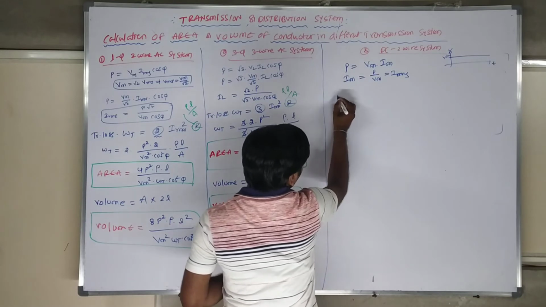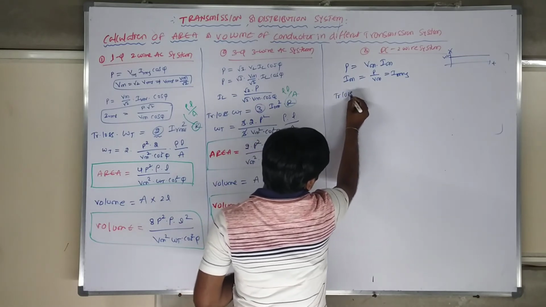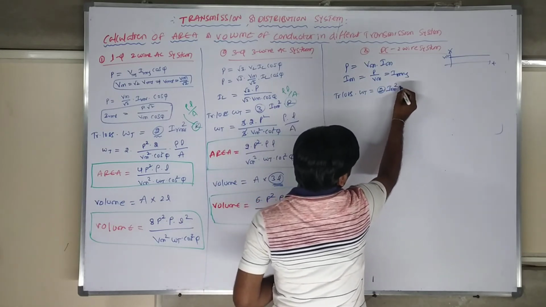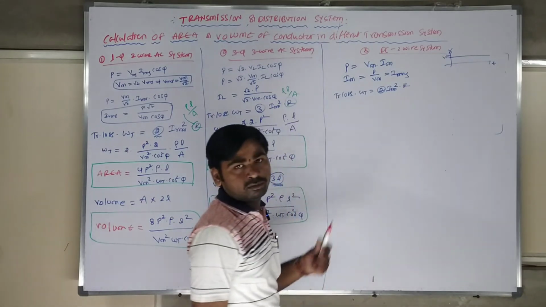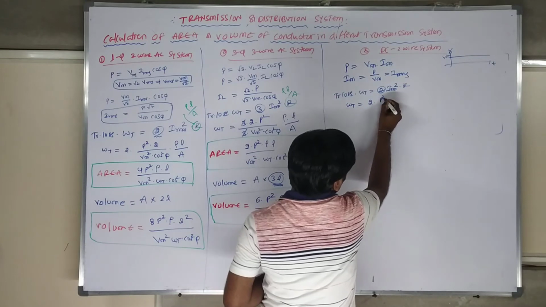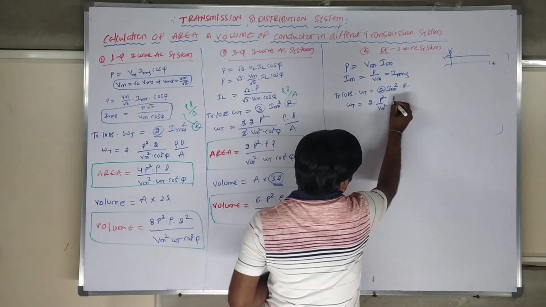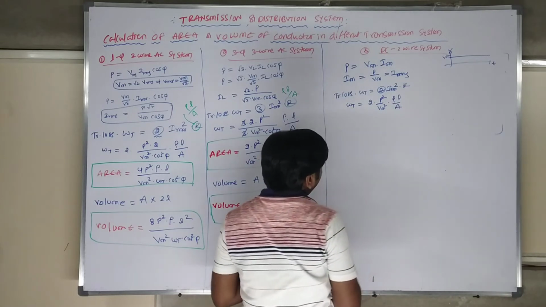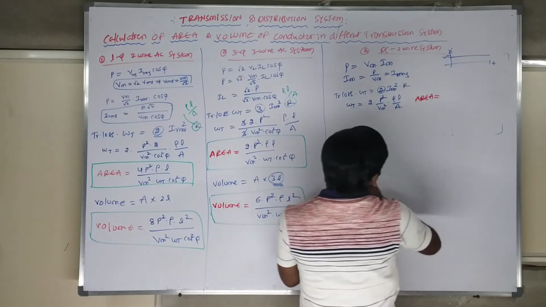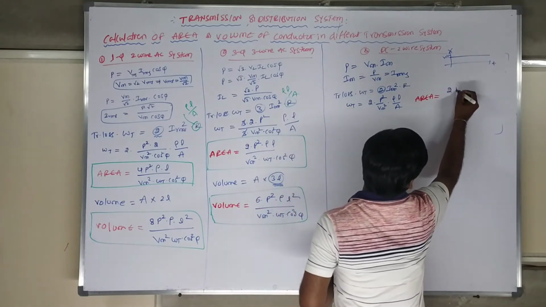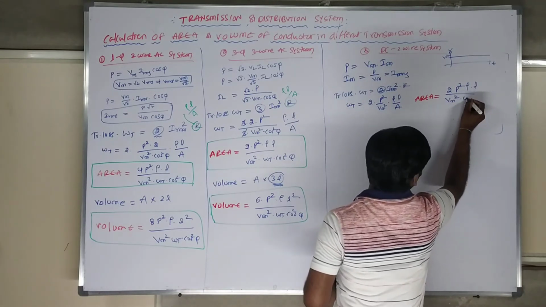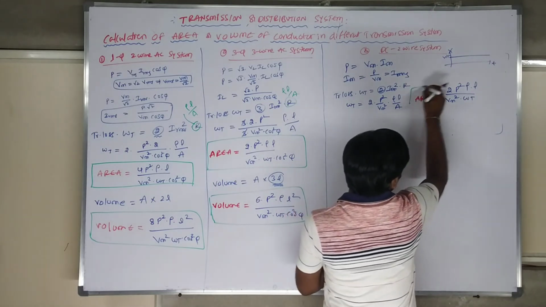So with this you can write directly the total loss. The transmission line losses W2 is equal to 2 times I RMS square into R, because two lines will be there. So W2 is equal to 2 times P square by Vm square into rho L by A. From this you can write the area of conducting material: 2P square rho L by Vm square into Wt. This is the area calculation covered.